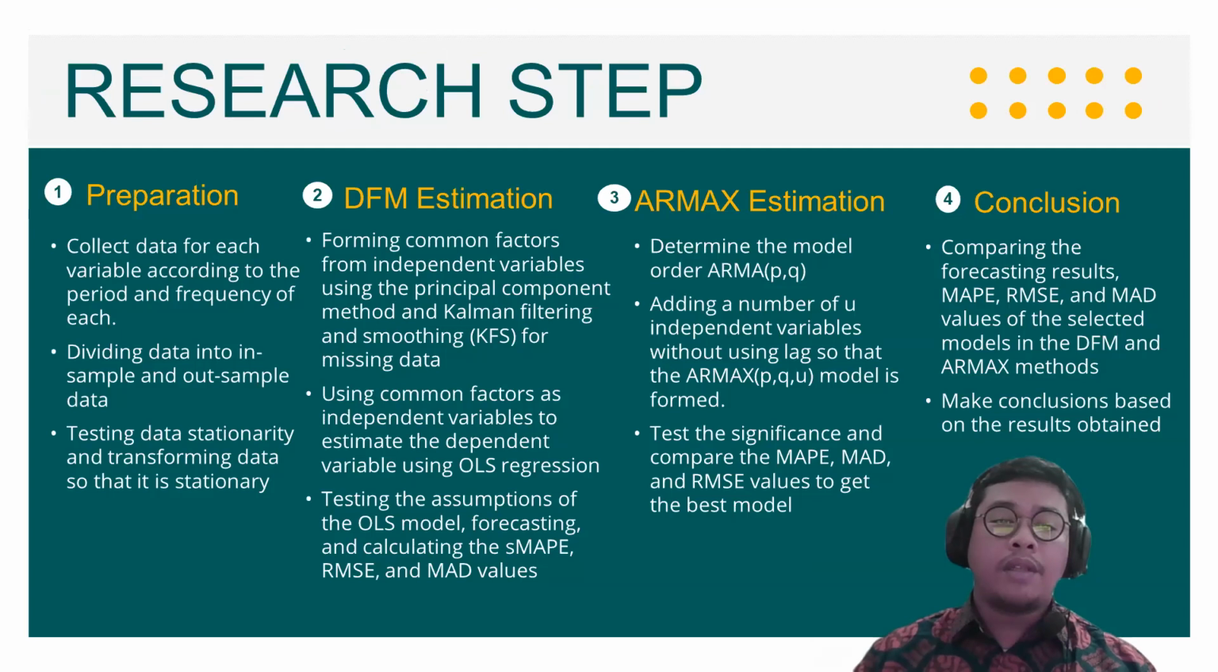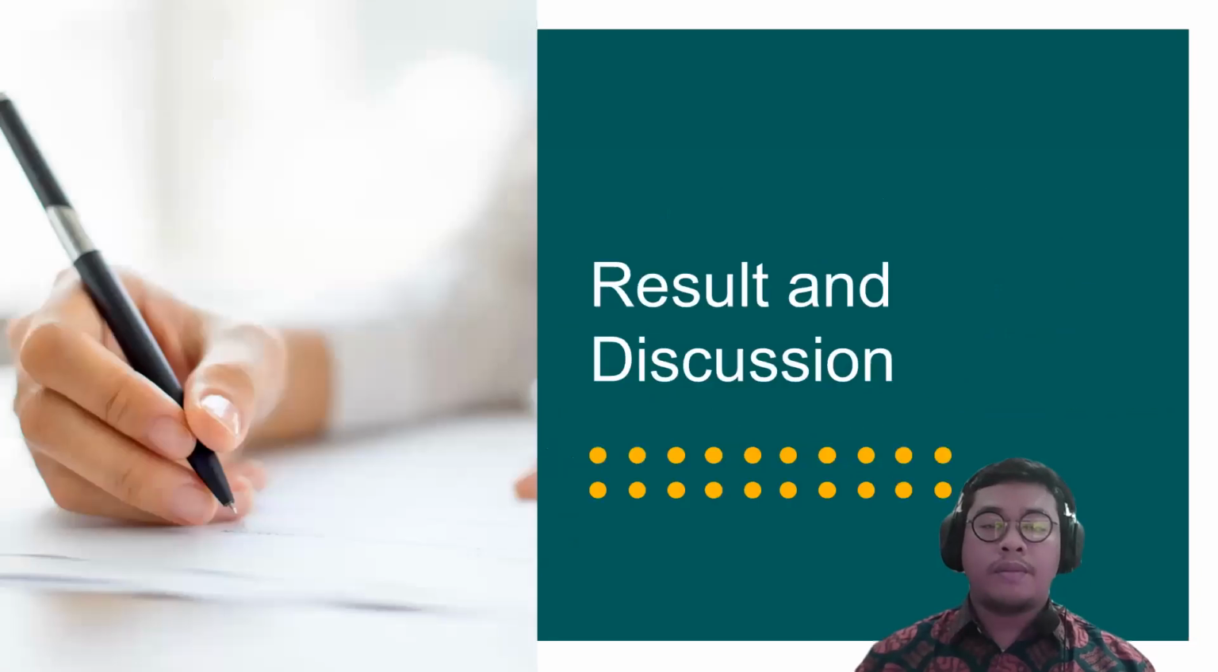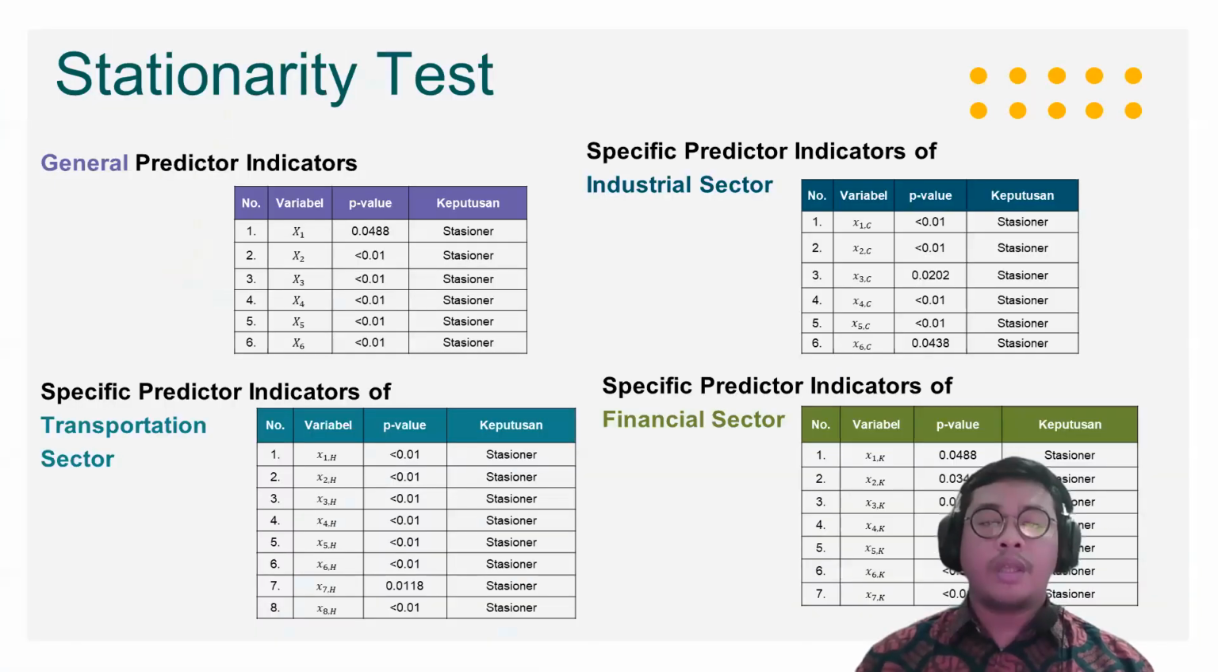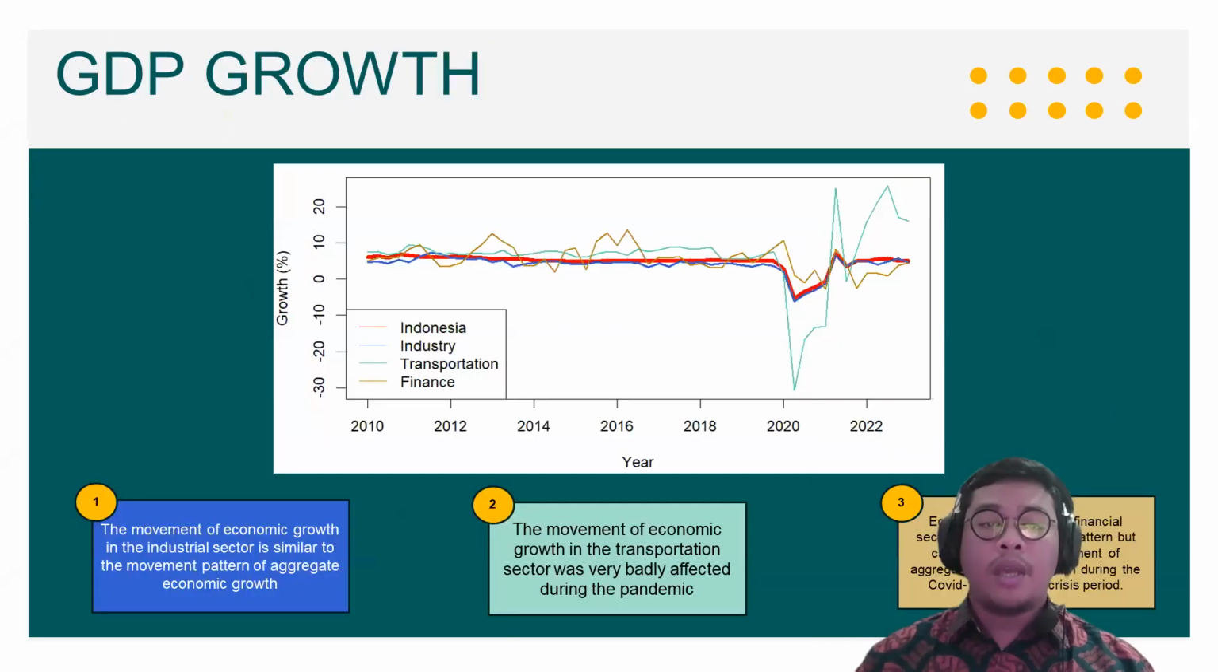The research steps: the first is preparation, which collects the data, divides the testing data, and checks the stationarity of the data in the testing. The second is DFM estimation, and the third is the RMAX estimation. Then we conclude based on the results of these two methods. This is the result. Every variable is already stationary in level. And this is an overview of GDP growth.